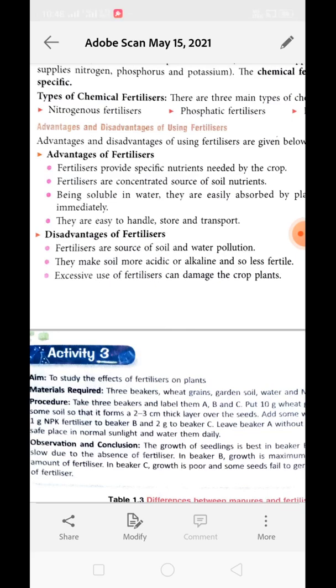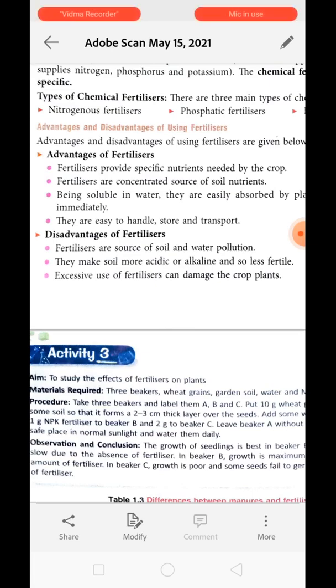Then what happens after that? Okay, because of leaching, because of infiltration, the water which is seeping down into the soil will go to the underground water. Along with this water, these nutrients and fertilizers will also reach the underground water, and it will pollute the underground water. If there is a nearby water body, then they will flow along with water into the nearby water body.